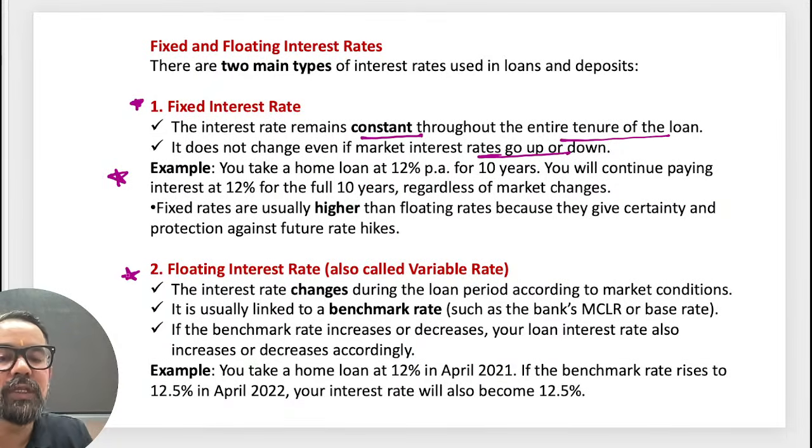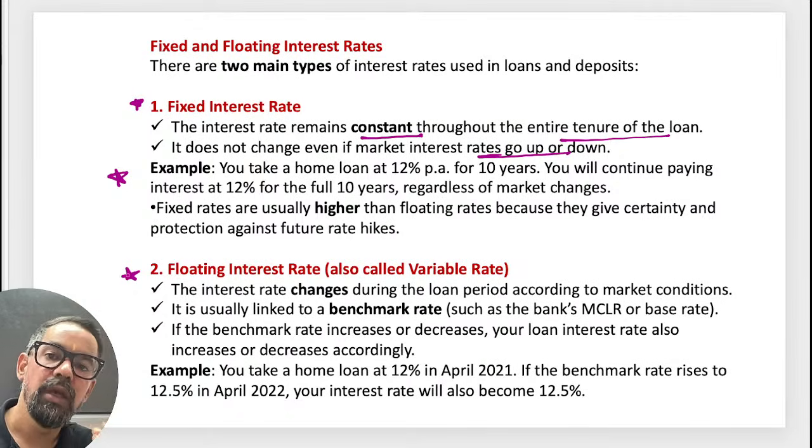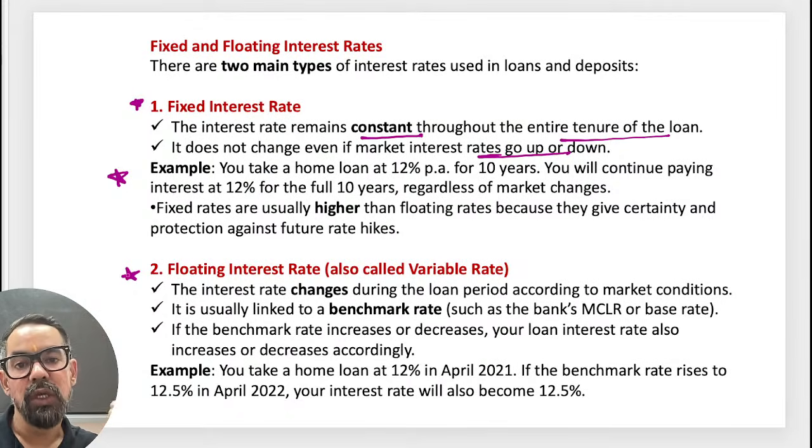Floating rate is linked with some indices. Loans like home loans are mostly linked with the repo rate, right? Repo rate plus spread. So it generally changes with any changes in that particular index. The index can be MCLR or BPLR, any one.